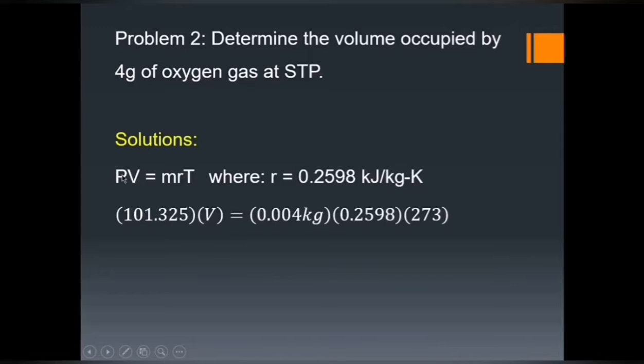So our pressure, the absolute pressure, is 101.325 kilopascal, and the volume is what is asked. The mass is 4 grams. Since we are involving kilograms, we are going to convert the 4 grams into kilograms, so it is equal to 0.004 kilogram. And then the ideal gas constant of the oxygen is 0.2598. At STP, the temperature is 273 Kelvin. If you cancel the units, everything will be cancelled out, and the remaining will be in cubic meters. So if we compute,